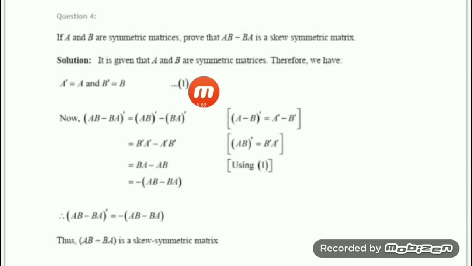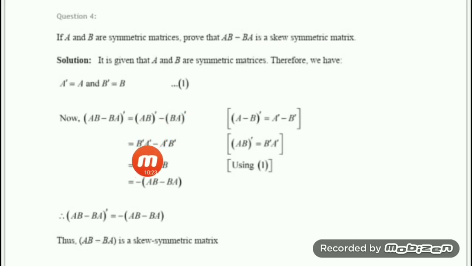First, write down your given things. A and B are symmetric matrices, therefore A transpose equals A and B transpose equals B. AB minus BA whole transpose, let us find out. By using the formula for A minus B whole transpose, A transpose minus B transpose, we can separate it. We can write it as AB whole transpose minus BA whole transpose. Now we have to use the product rule. What happens? It's reverse.